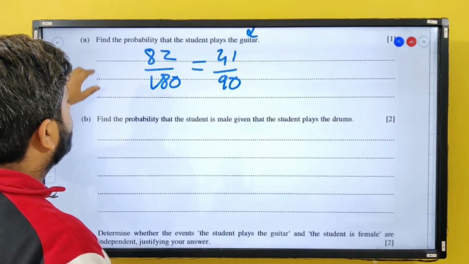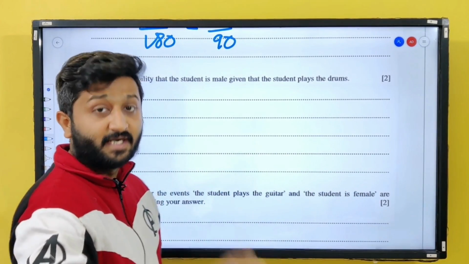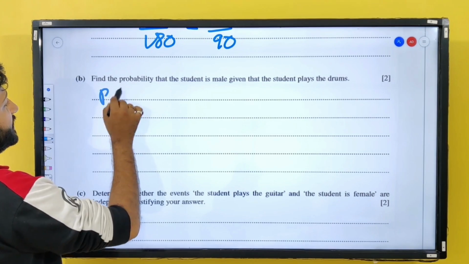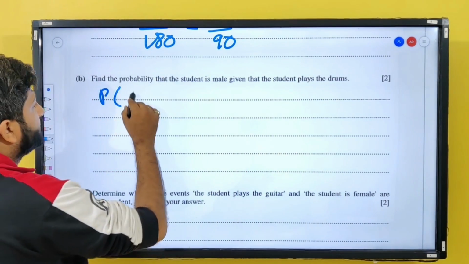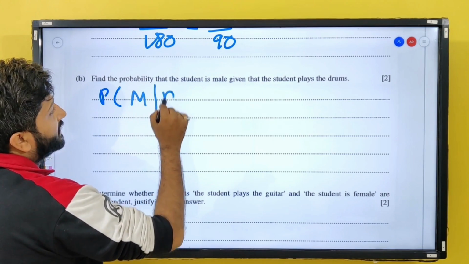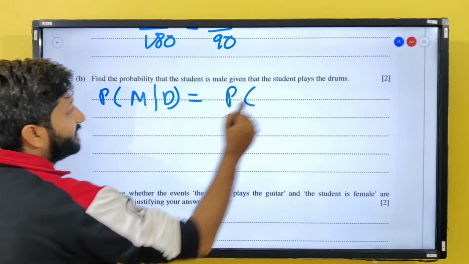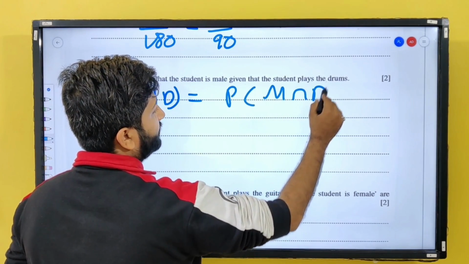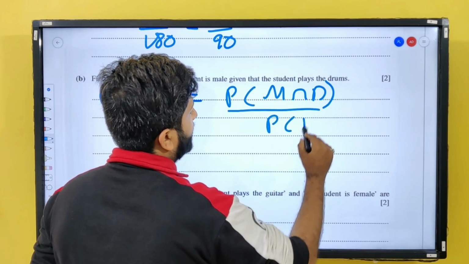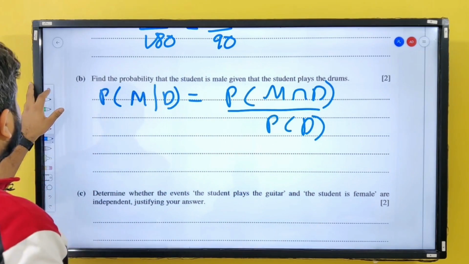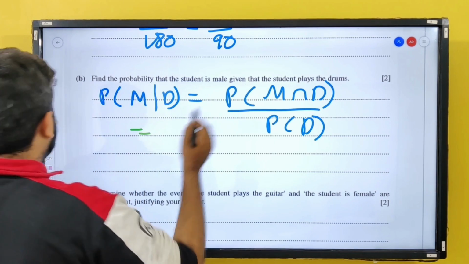Next, find the probability that the student is male, given that the student plays drums. So we are supposed to find a conditional probability: A given B occurs. We can solve this by male intersection drums, meaning males who play drums, upon the total number of players who play drums.